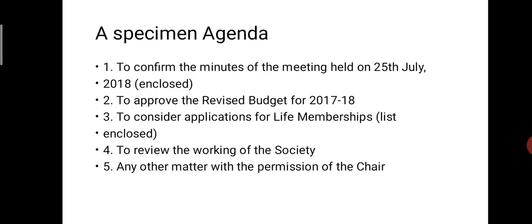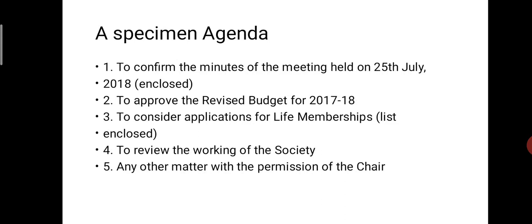Next, here a specimen example of an agenda is given. That is how it is written. To confirm the minutes of the meeting, the infinitive verb form is used. For example, to confirm the minutes of the meeting held on 25th July 2018, enclosed.